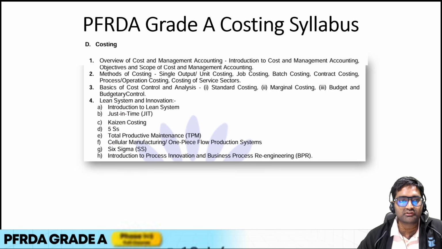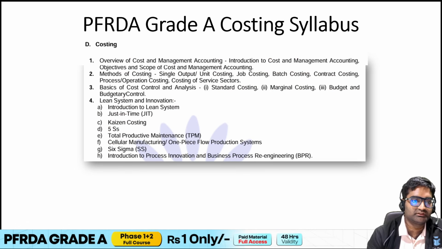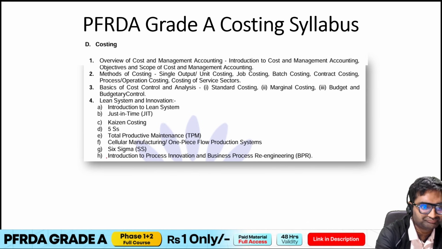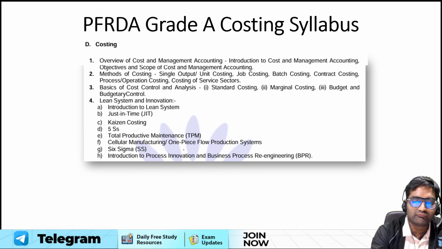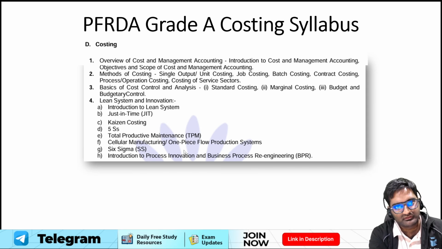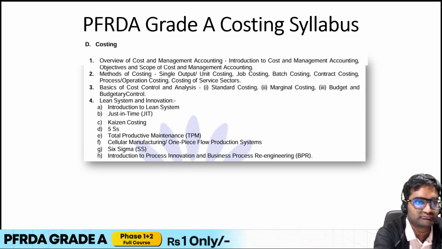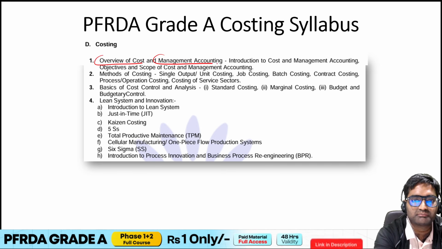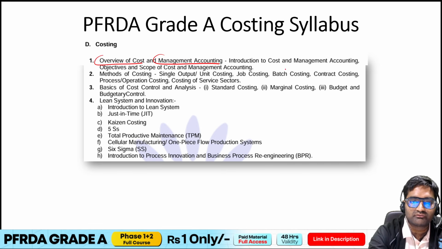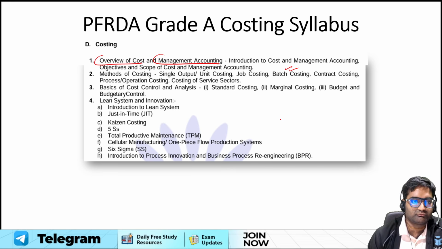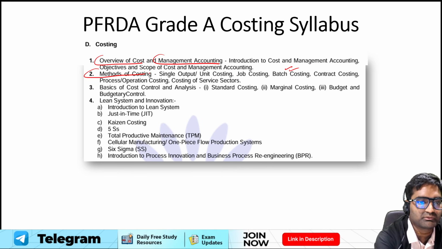Now talking about the syllabus of costing. Okay, costing, yes. So if you see over here, there are four topics into which the costing syllabus can be divided. The first one is the overview of cost and management accounting. Okay, so that's introduction, objectives, and scope of cost and management accounting. Then the methods of costing.